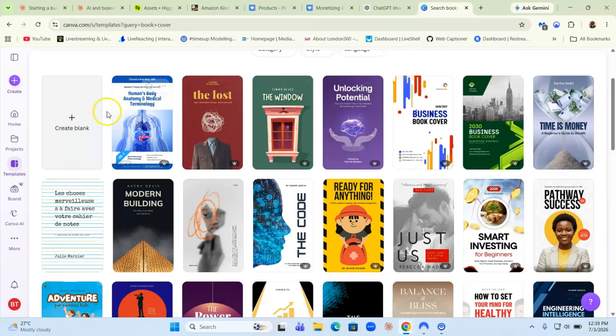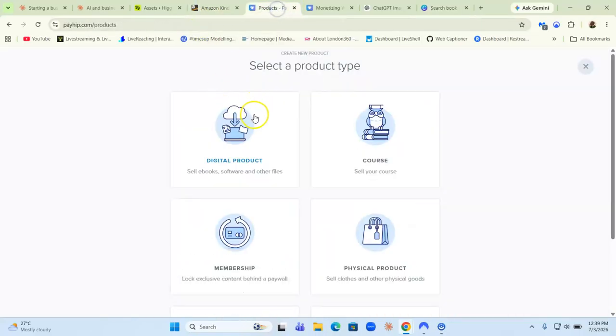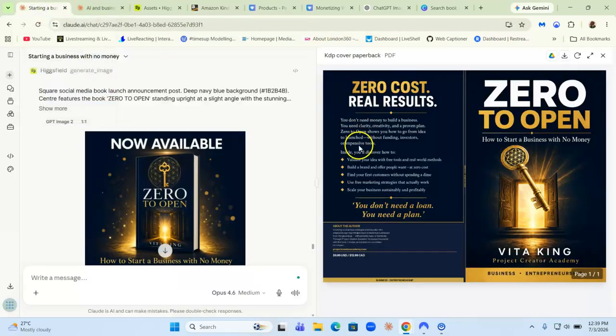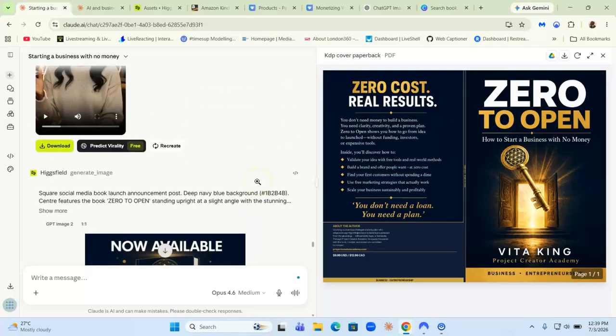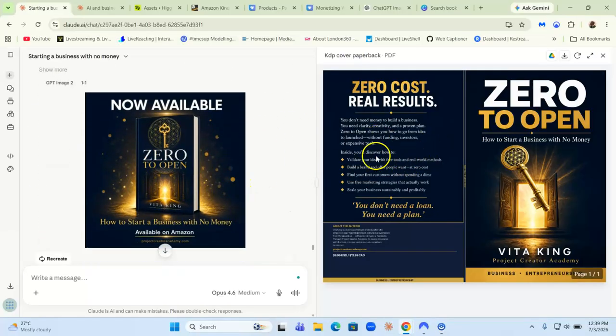So if you're going to use Canva's book covers, even though you're editing it and making it your own, don't upload it on Amazon KDP. Upload it on your own website, or to payhip.com. So that's for the ebook. Okay, and then what else? Now, also inside Claude, you can design book covers as well.